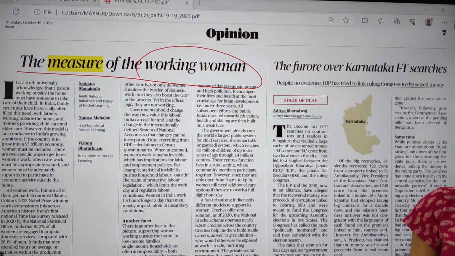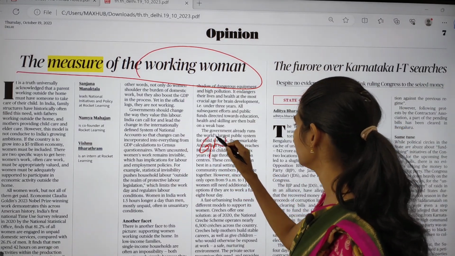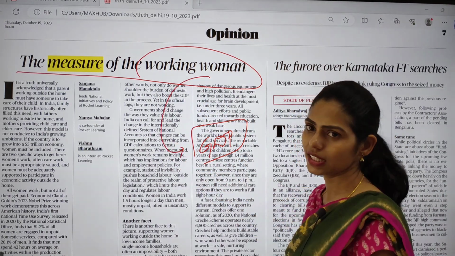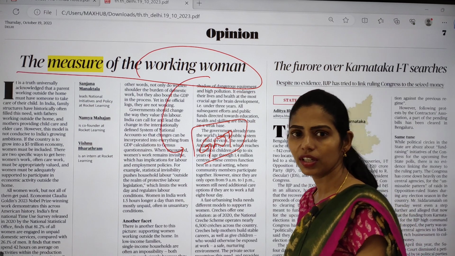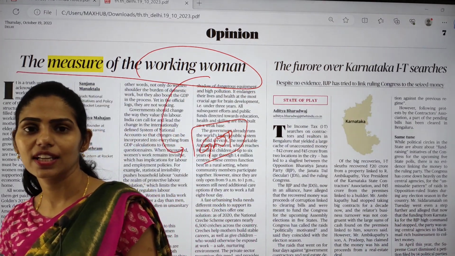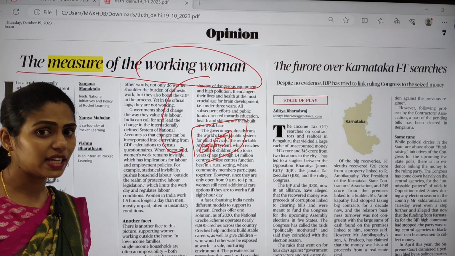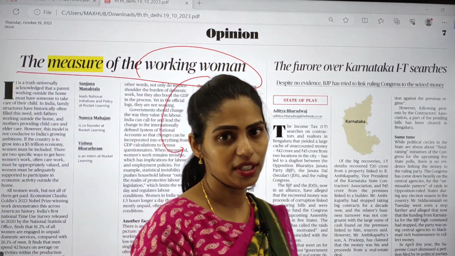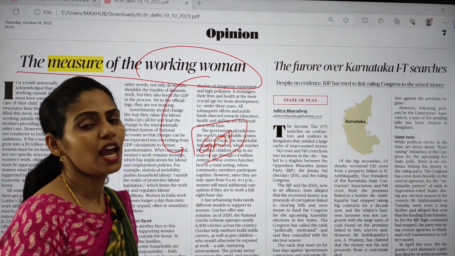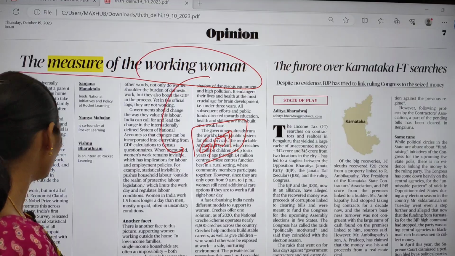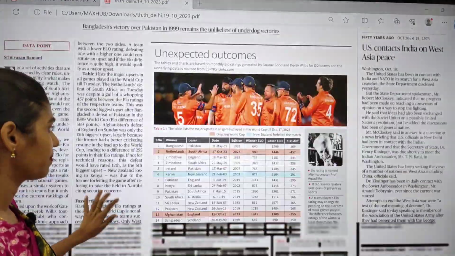But one problem here is that in our GDP, gross domestic product, the service provided by women is unaccounted. This is one cause of concern. This kind of work is called unpaid work by women. This is the thing you have to remember. You have to see what this unpaid work is, what the definition of unpaid work is according to OECD, and what the issues are. Everything you have to remember. You can get some data here, and that data you can use in your answers.